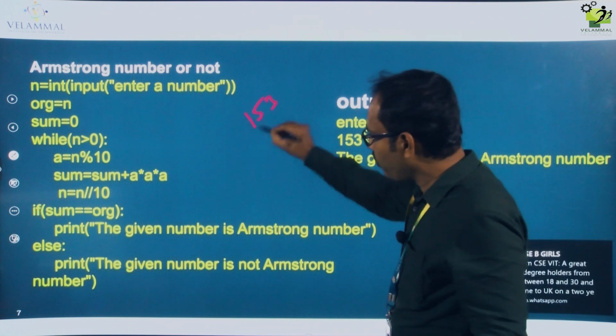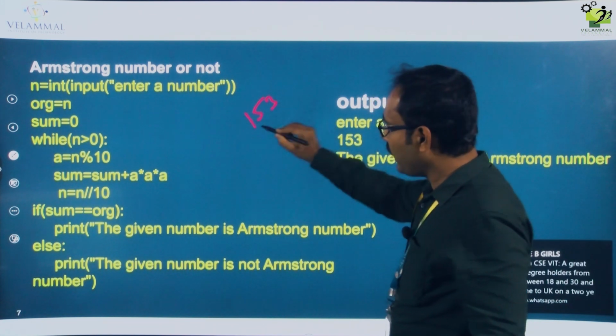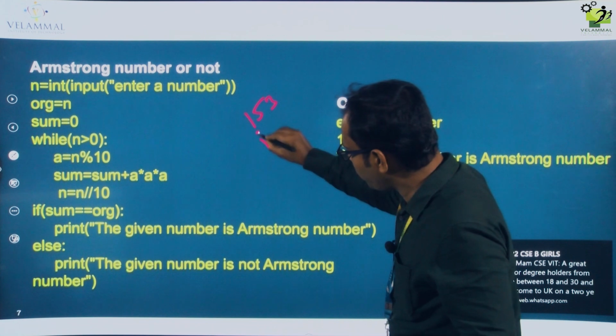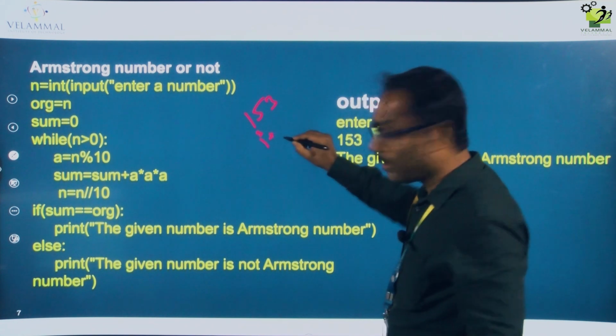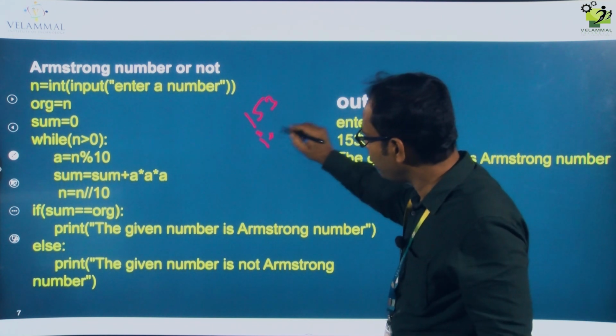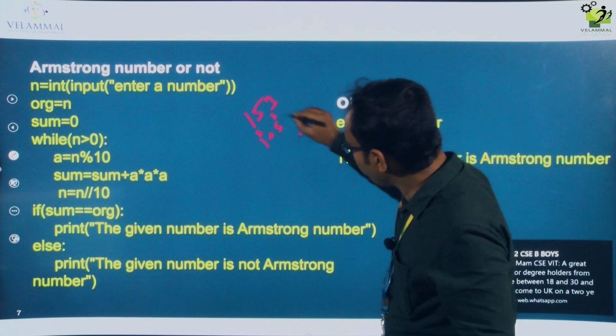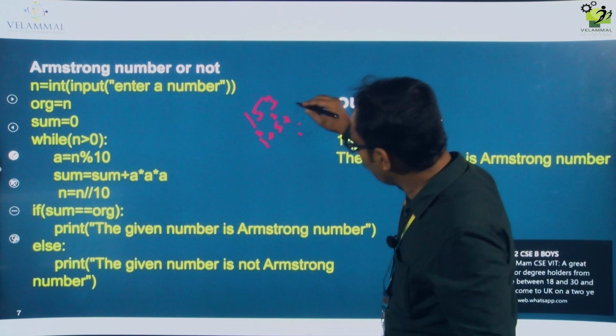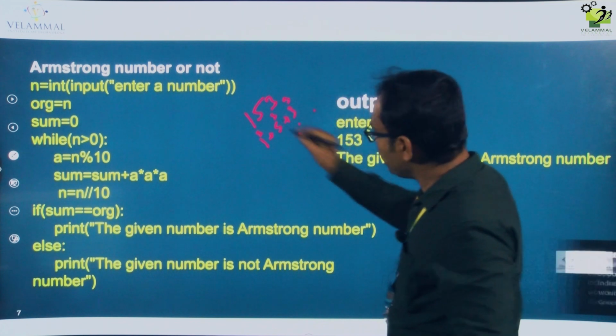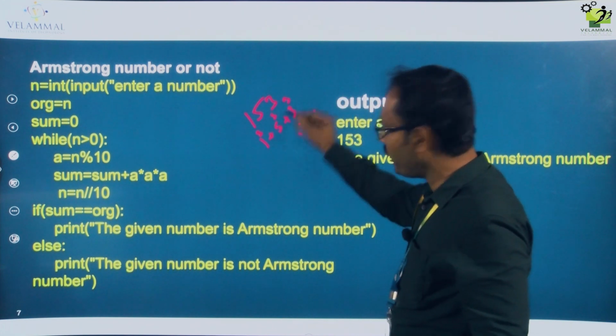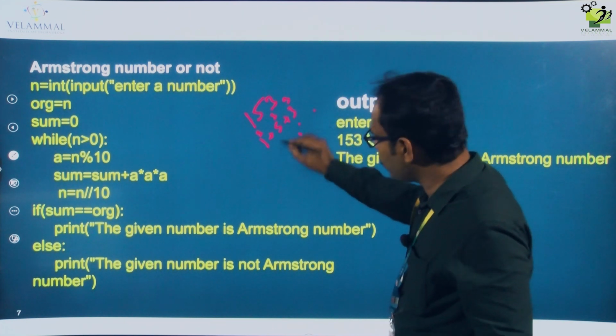When I cube each digit and sum it, that is 1 cube plus 5 cube plus 3 cube. So each digit I am cubing. What value will I get?